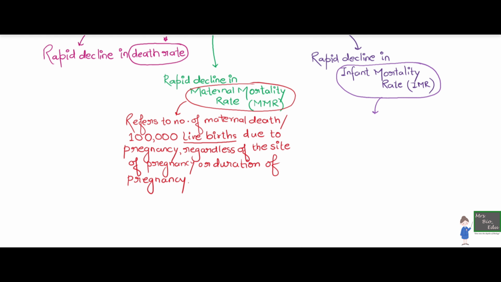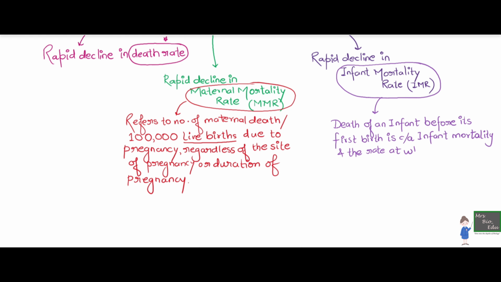And if we look at what infant mortality rate is, it is quite simple. When a child is not able to survive before that child has even reached his or her first birthday, we call it infant mortality. So the death of an infant before its first birthday is the infant mortality rate, and it is calculated per 1,000 individuals. So there is a difference between MMR and IMR. MMR is calculated per lakh live births, whereas infant mortality is calculated per 1,000 live births.